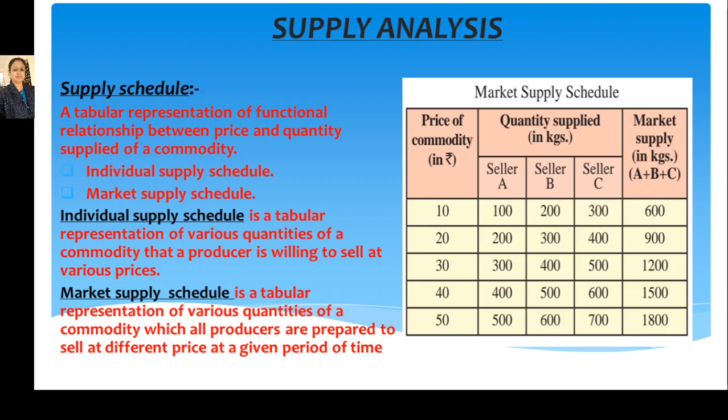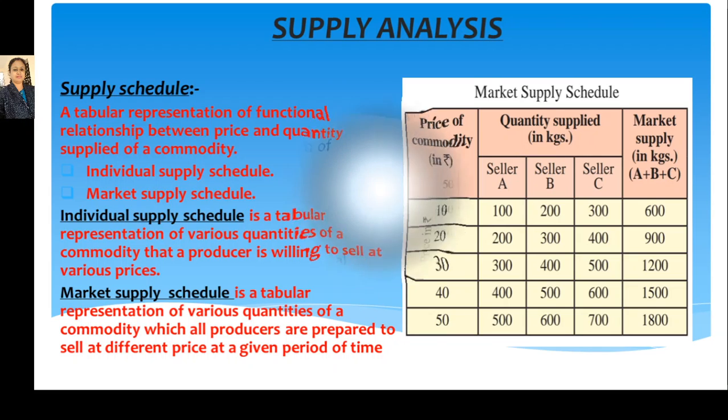When we add all the quantities supplied by all the sellers, then at 10 rupees the market supply is 600 units. So when we add all the supply of different sellers, we get the market supply schedule.